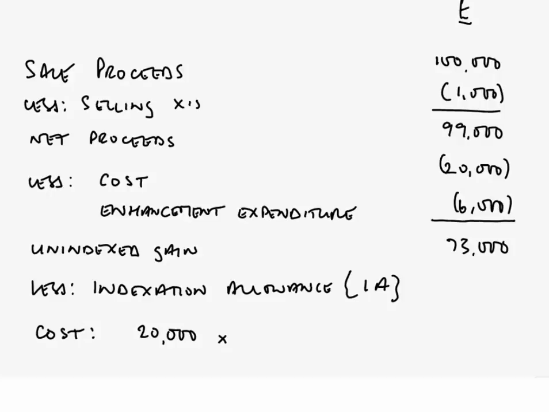Take away, show each allowable cost figure. The original cost, 20,000, and then as it was here, one particular instance of enhancement expenditure when we incurred £6,000 of allowable cost. Again, we'll talk more of this analysis of cost later, but the enhancement expenditure has to, of course, be an allowable capital cost.